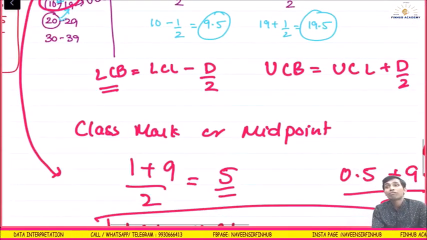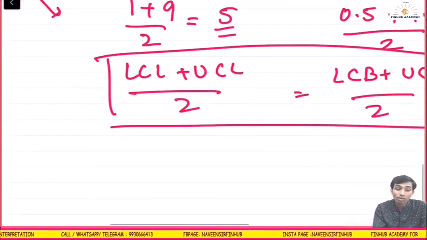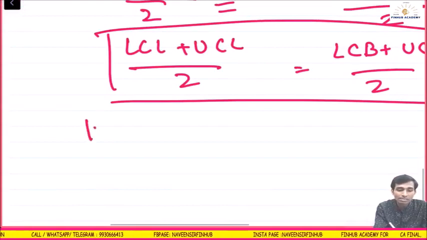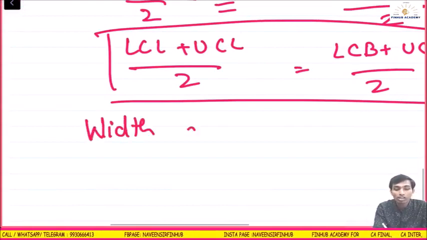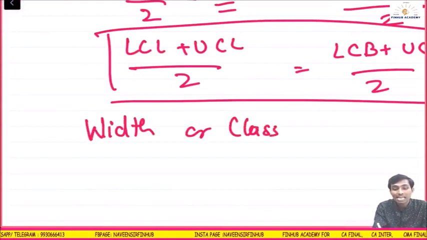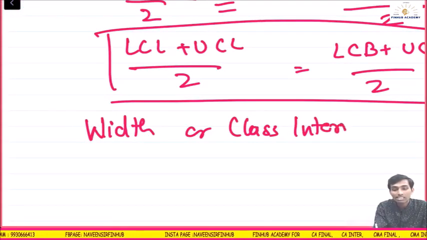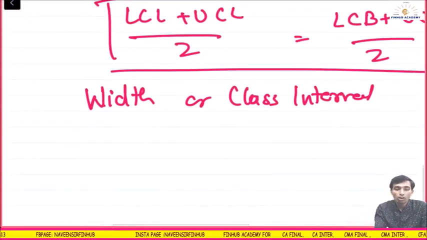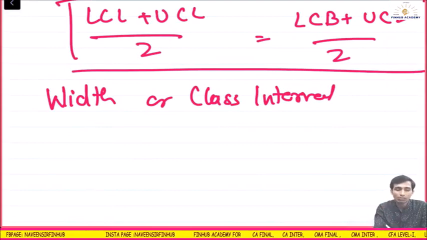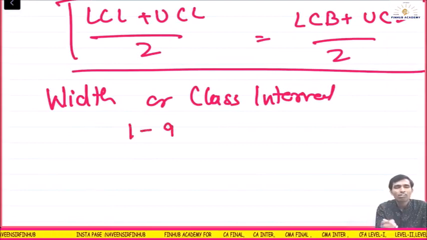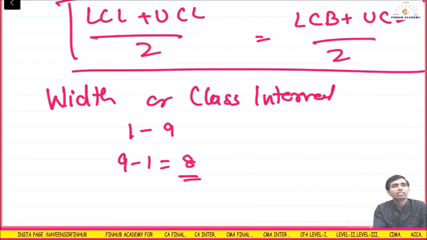Whenever you are calculating the width, that is the class interval, how much is the gap. Recall, 1 and 9 were the lower limit and upper limit. So upper limit minus lower limit, 9 minus 1, the class interval we will get is 8.